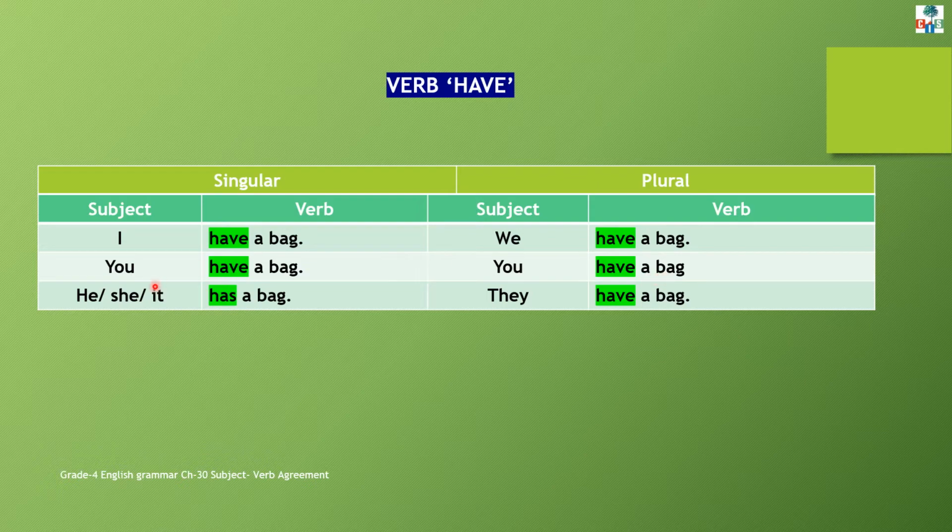And if the subject is third person, he, she, it, or any singular noun, we will use has. She has a bag. He has a bag. My mother has a bag. Rahul has a bag. So, with singular noun, we will use has. And if there is a plural form, that is they, for that we will use have. They have a bag. Understood?